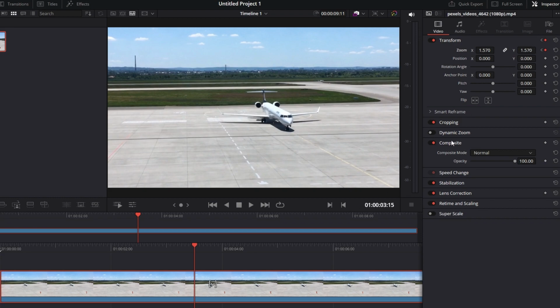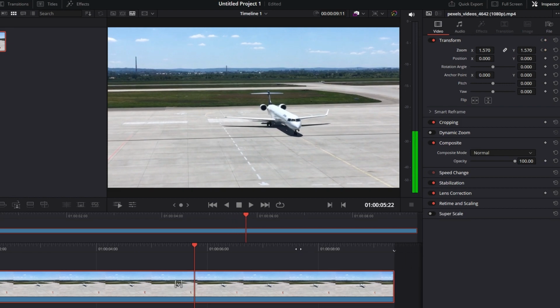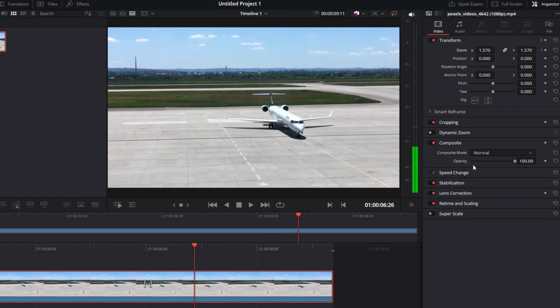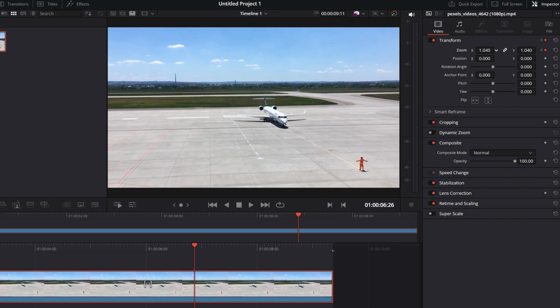Move the playhead to where you want the effect to end or return to its original state. Adjust the property to the desired settings to create a third keyframe. Use the timeline or arrow keys to navigate between keyframes.